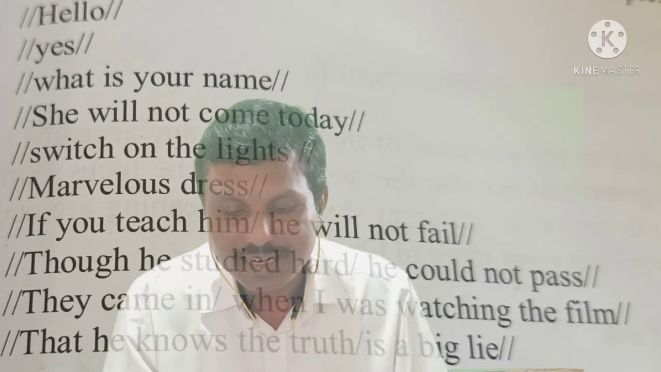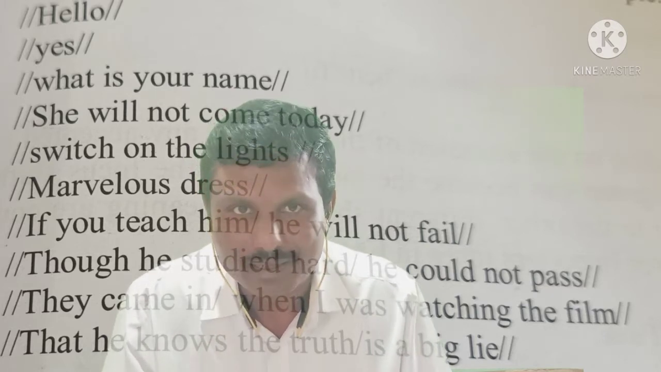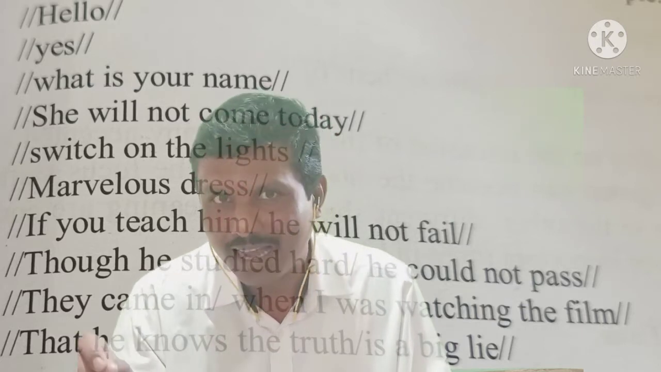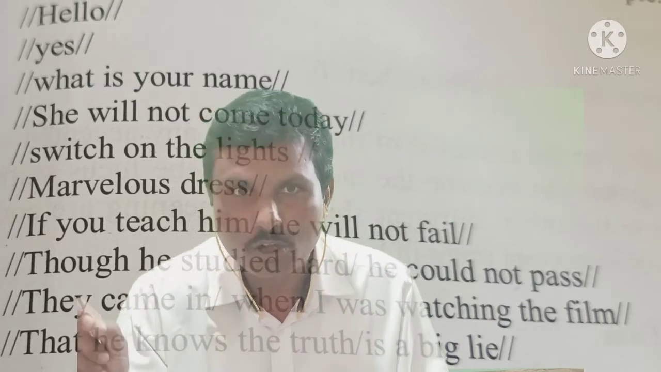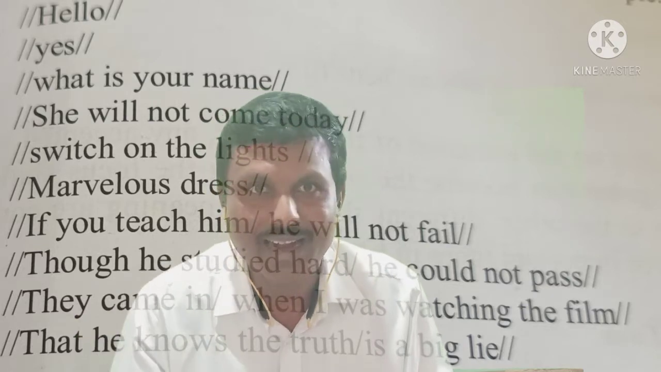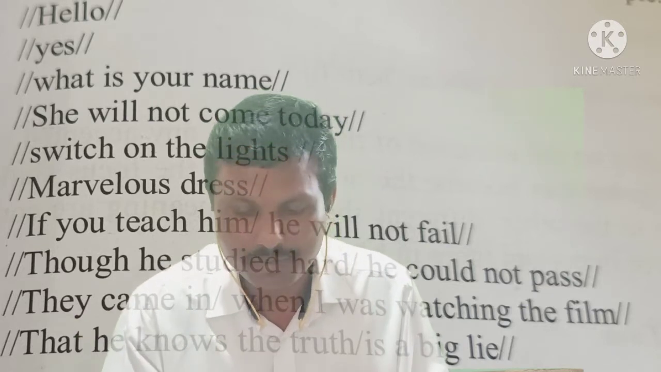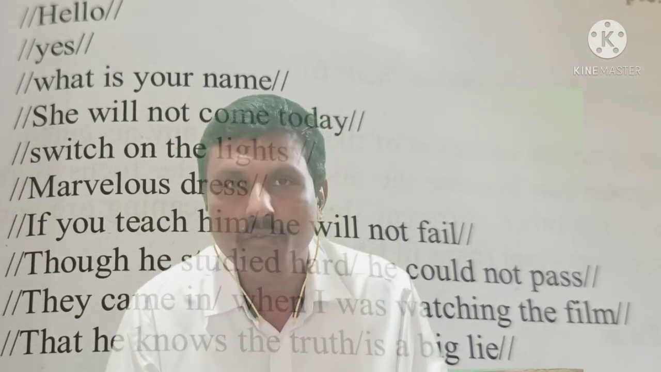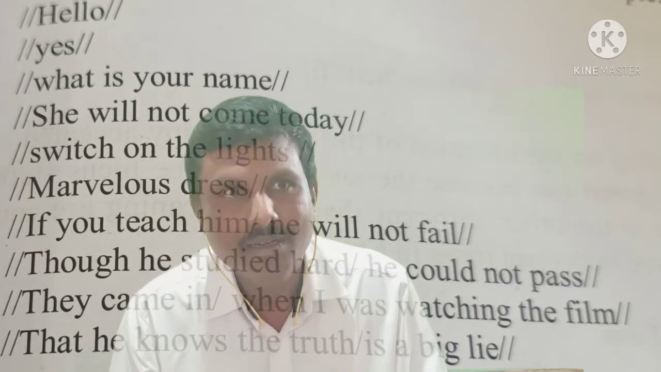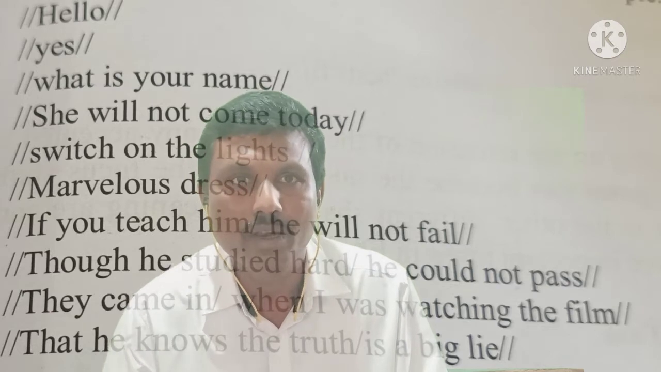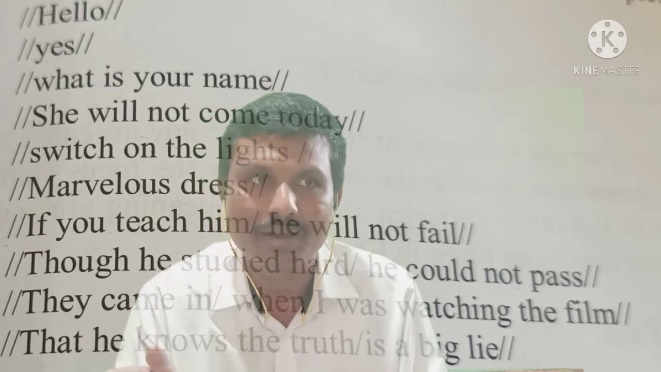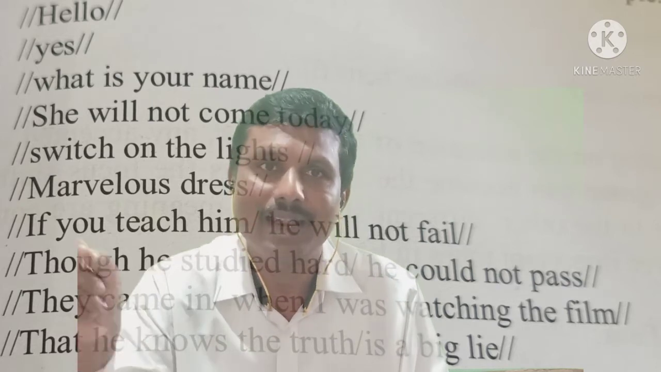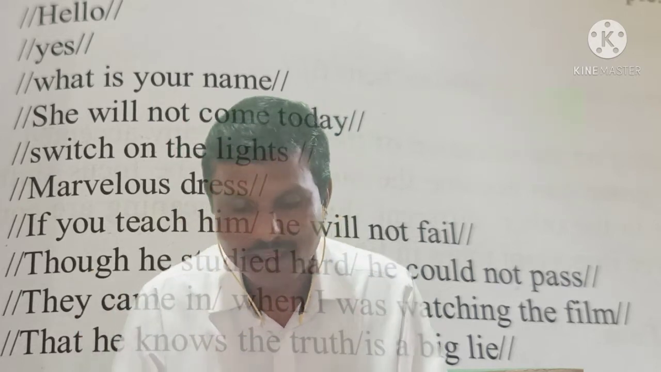Though he studied hard, he could not pass. Again the same, though he studied hard. After hard we put a comma. This comma is indicated by the single slant line in phonetics. They came in when I was watching the film. Again same thing, they came in. After in we put a comma which is marked by a slant line.